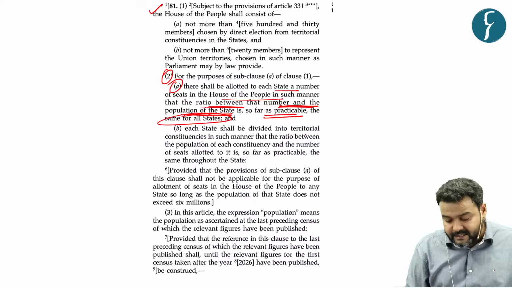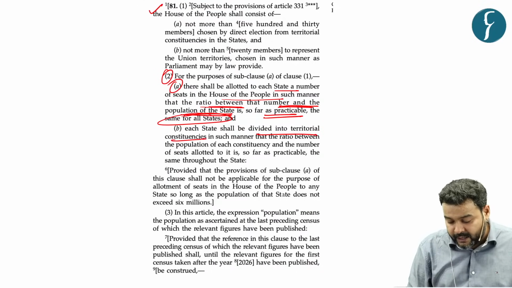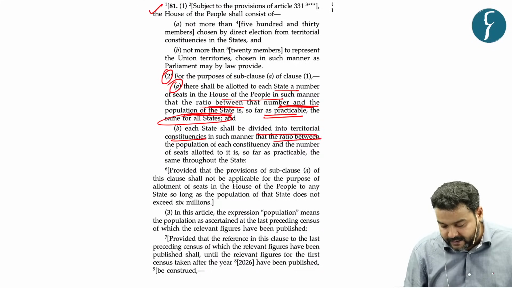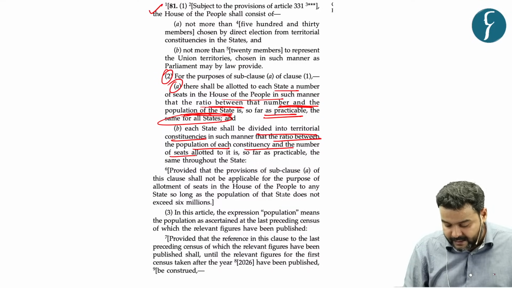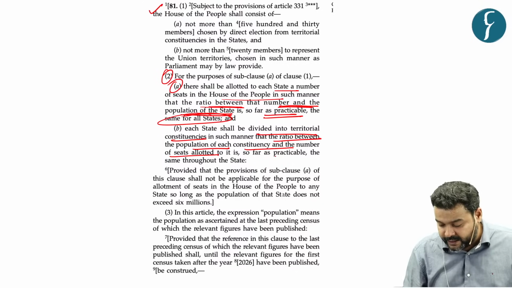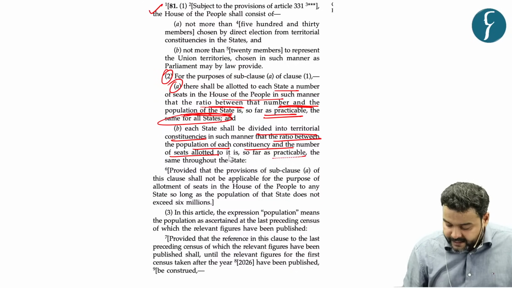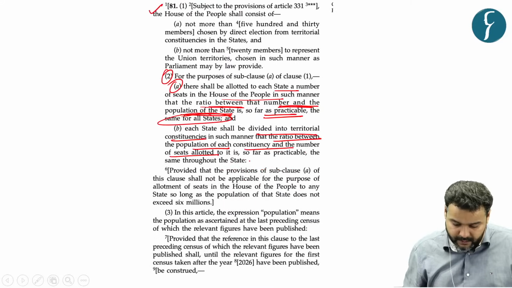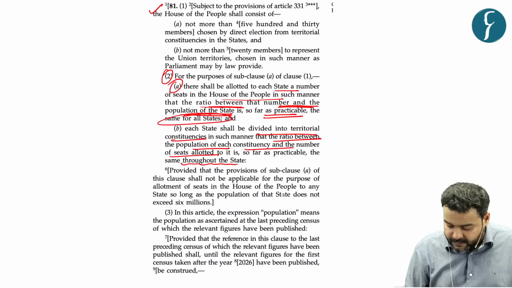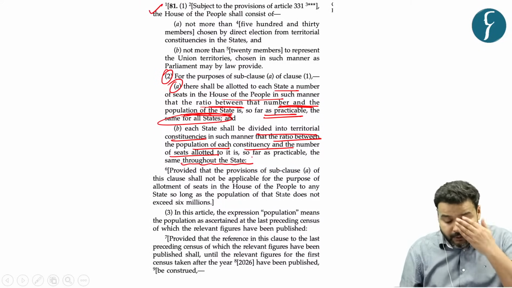Second, each state shall be divided into territorial constituencies in such manner that the ratio between the population of each constituency and the number of seats allotted to it, so far as practicable, should remain the same throughout the state.